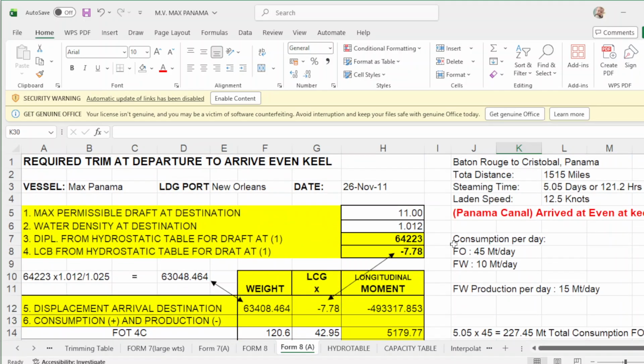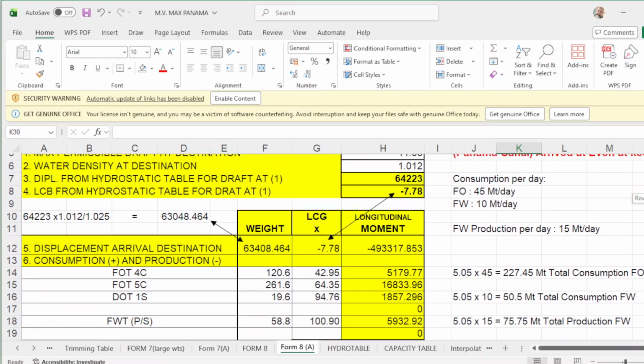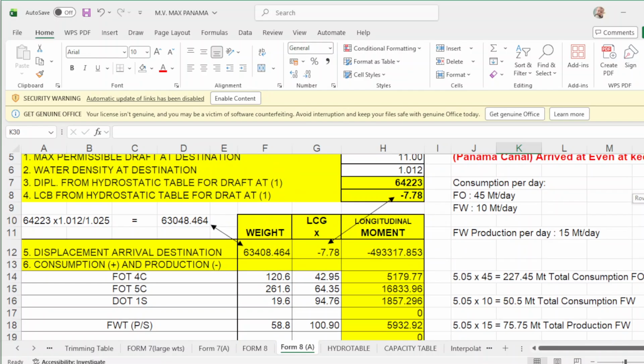So what you have to do is just put the maximum drop of the destination port. What is the density in your destination port? Then just follow. Then you put here, convert this.